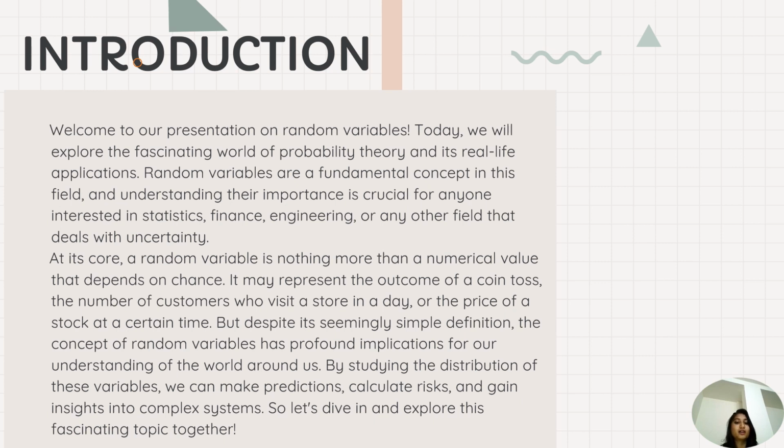At its core, a random variable is nothing more than a numerical value that depends on chance. It may represent the outcome of a coin toss, the number of customers who visit a store in a day, or the price of a stock at a certain time. But despite its seemingly simple definition, the concept of a random variable has profound implications for our understanding of the world around us. By studying the distribution of these variables, we can make predictions, calculate risk, and gain insights into complex systems. So let's dive in and explore this fascinating topic together.